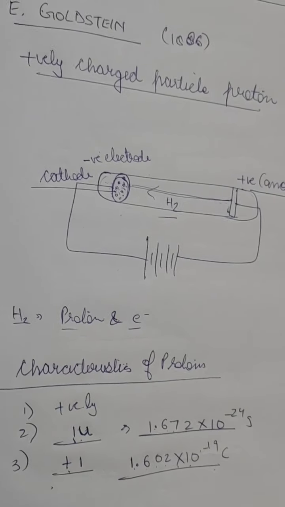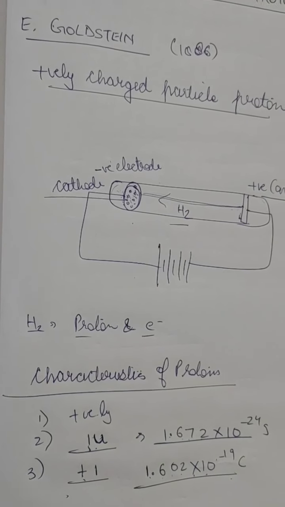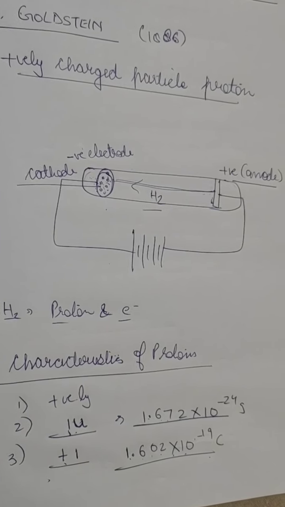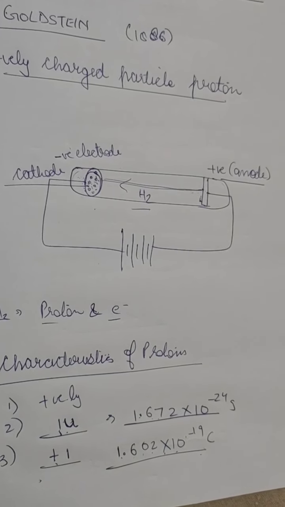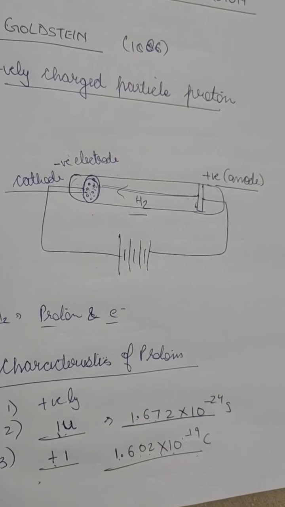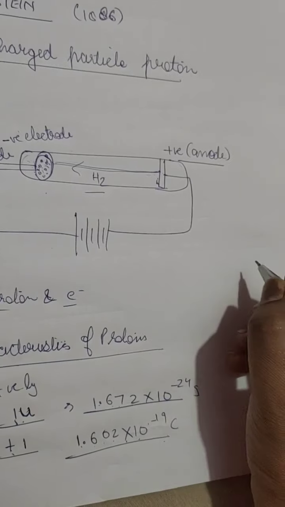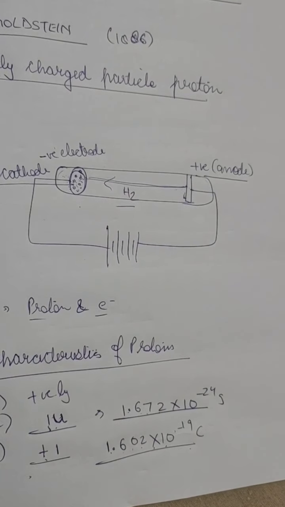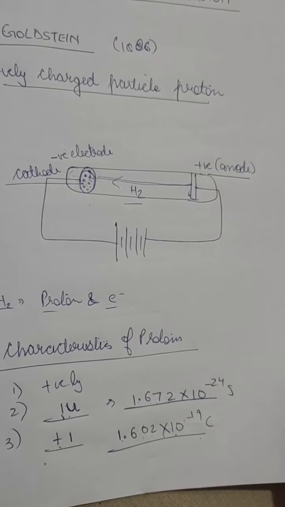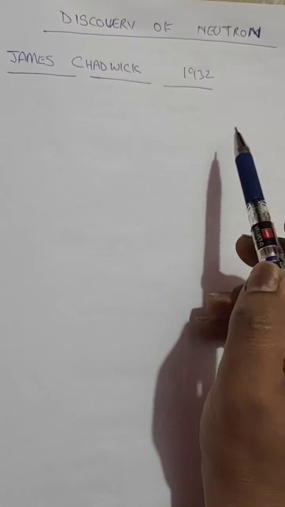The mass of an atom is considered on the mass of protons and the mass of neutrons. We have discussed the discovery of protons and electrons. There is one more particle which is important in an atom and which makes up its mass, because the mass of an atom depends upon the sum of the mass of protons and neutrons. So we also need to study who discovered the neutron. The discovery of the neutron was done by James Chadwick in 1932.